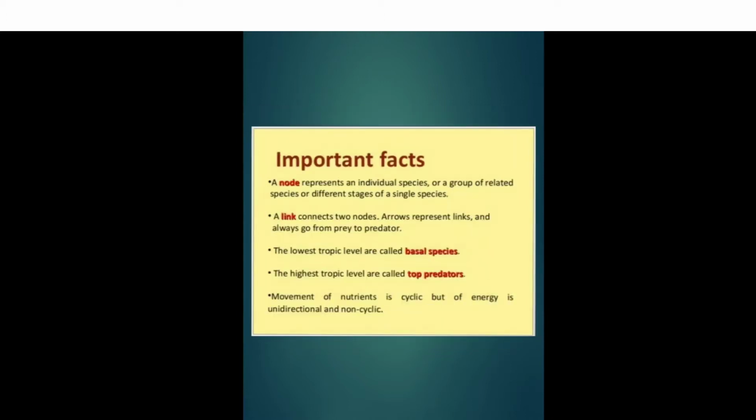Important facts of food web. A node represents an individual species or a group of related species or different stages of a single species. A link connects two nodes, and an arrow represents a link and always goes from prey to predator. The lowest trophic levels are called basal species, the highest trophic level are called top predators. Movement of nutrition is cyclic but of energy is unidirectional and non-cyclic.